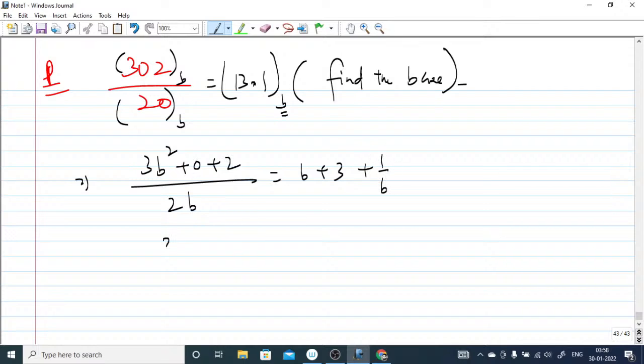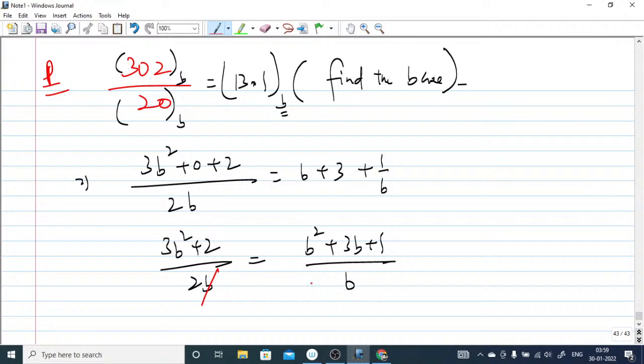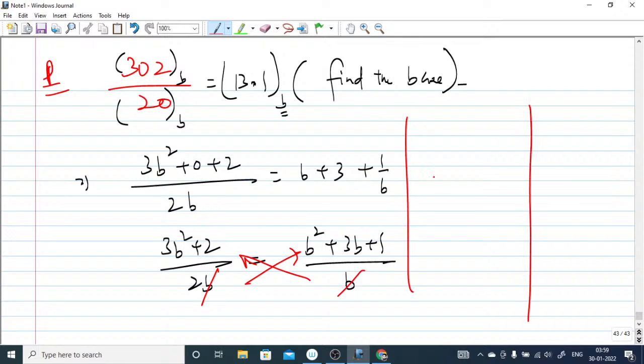Now 3b square plus 2 upon 2b equal to b square plus 3b plus 1 upon b. Now this b and this b are gone, and you can multiply like this. So after this step, 3b square plus 2 equal to 2b square plus 6b plus 2.